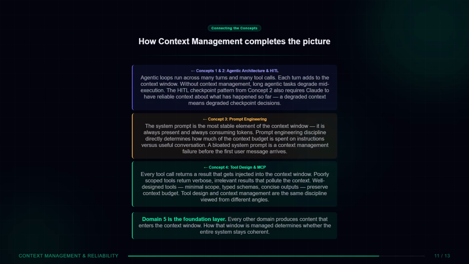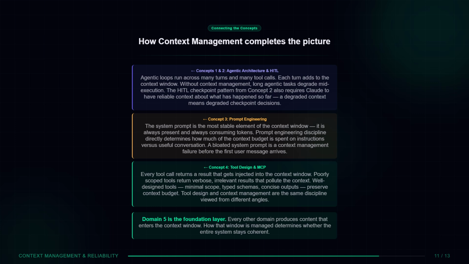Context management is where everything in this series converges. From concepts 1 and 2, agentic loops run across many turns and many tool calls. Each turn adds to the context window. Without context management, long agentic tasks degrade mid-execution, and the human-in-the-loop checkpoint decisions from Concept 2 depend on Claude having reliable context about what has happened so far. A degraded context means degraded checkpoint decisions.